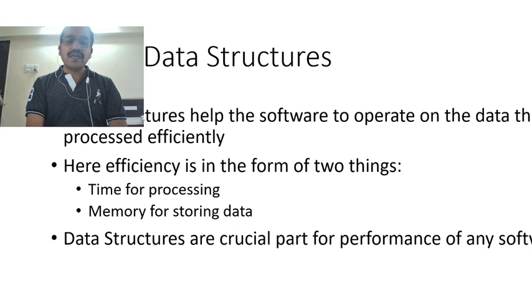If I have data to be processed, the software should process the data in a minimum amount of time, and it should also require minimum storage in RAM. Data structures help the software to organize the data in such a way that the time required to process the data and the memory required to store the data in RAM will be minimum. Therefore, data structures are a crucial part of the performance of any software. This is basically the importance of data structures.